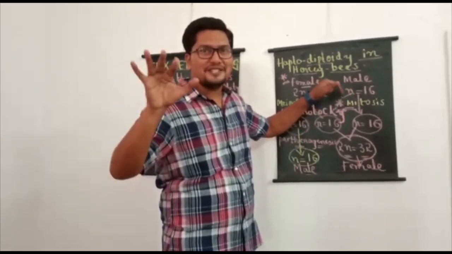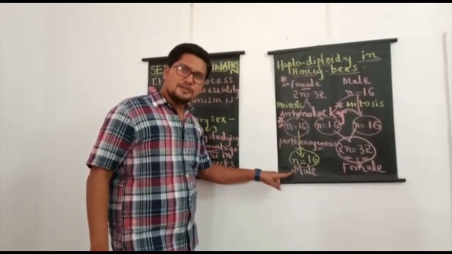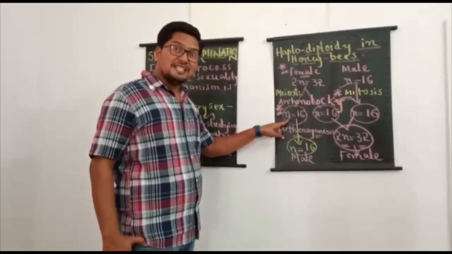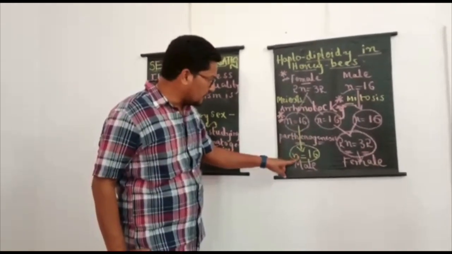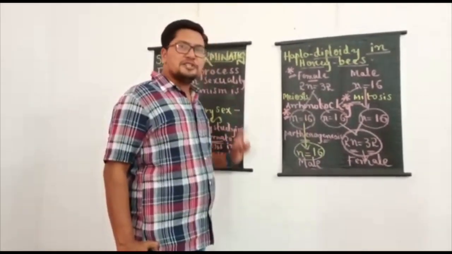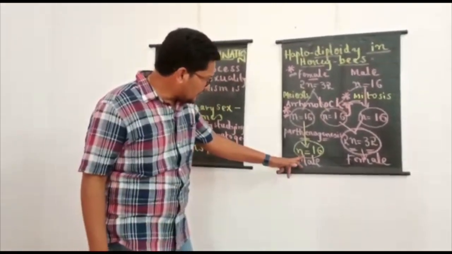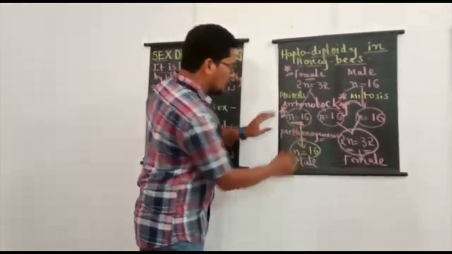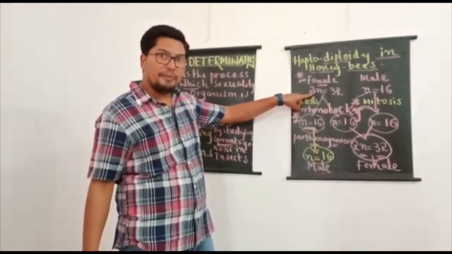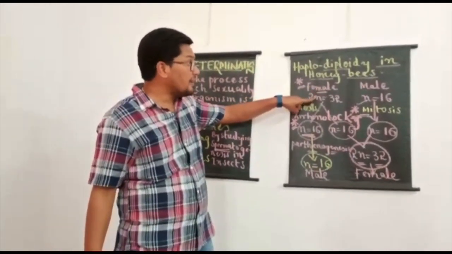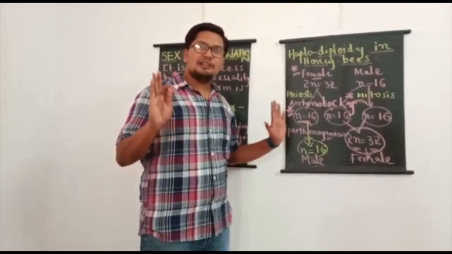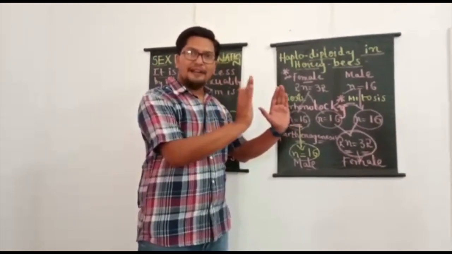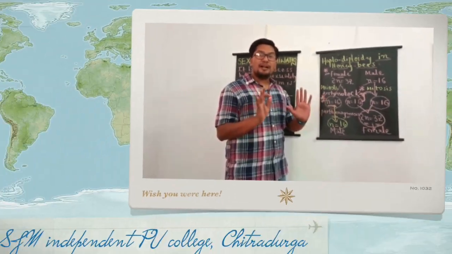Why is it so? It is very clear. From where is the male honeybee produced? From the unfertilized egg. So here the male is not involved in the production of a male honeybee. The male honeybee is produced from the ovum. But the ovum is produced from whom? The female honeybee. And for the production of the female, what is required? Male is required. So that's why male honeybees are said to be having only grandfathers and grandsons, but they cannot have fathers and sons.